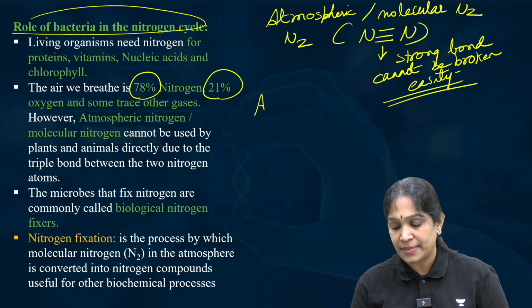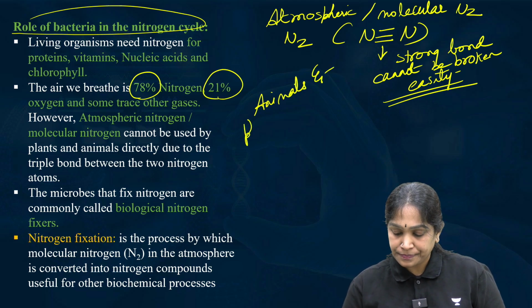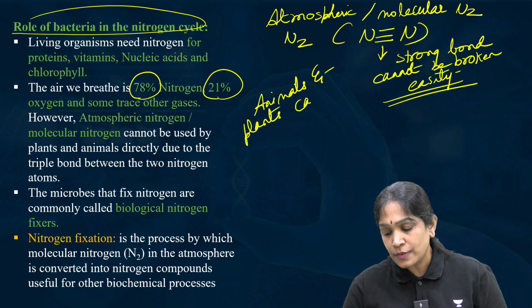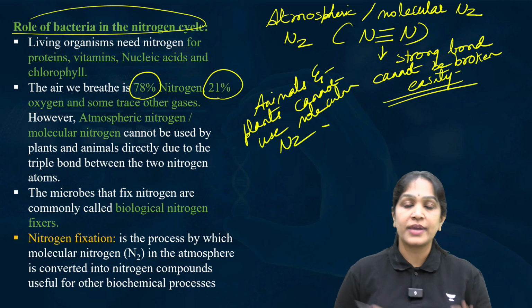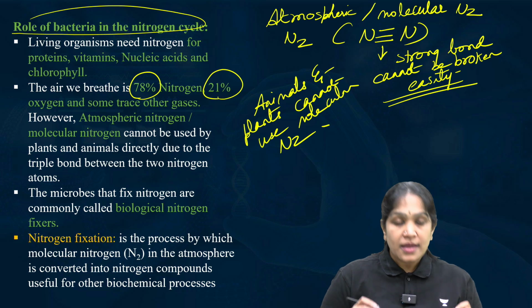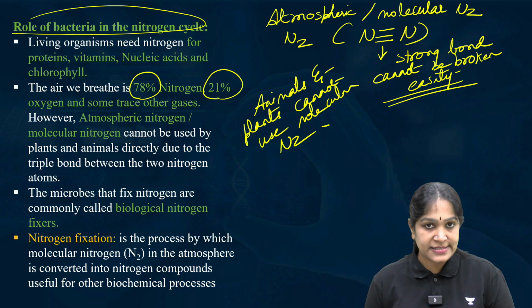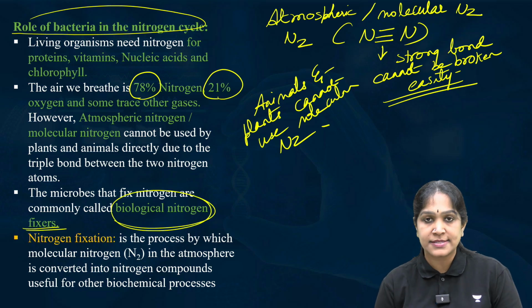I mean, animals and plants cannot use this molecular nitrogen, that is N2. It cannot be used by plants and animals. Then, some microorganisms are called biological nitrogen fixers.